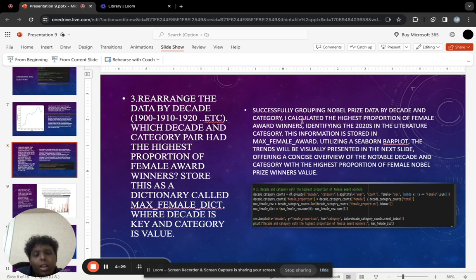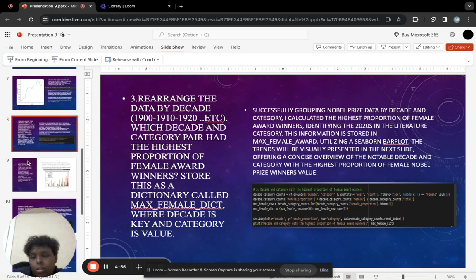So I grouped the Nobel Prize data by decade and calculated the highest proportion of female award winners, identifying the 2020s in the literature category. This information is stored in the Max Female Award. Utilizing a Seaborn bar plot, the trends will be visually presented in the next slide, offering a concise overview of the notable decade and category with the highest proportion of female Nobel Prize winners. So we will see in the next slide.